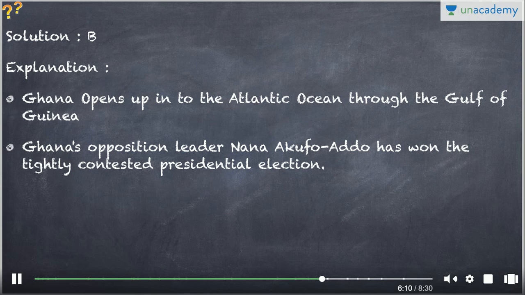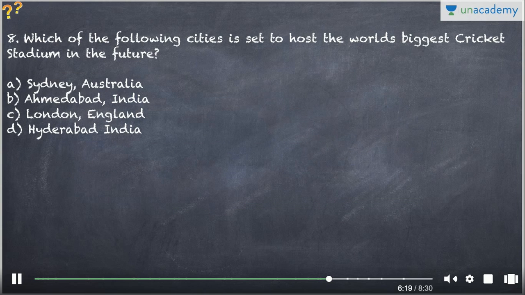And this is in the news because the opposition leader Nana Akufo-Addo has won the tightly contested presidential elections. Generally, guys, Africa-related questions are important. This year in mains as well, there was a question on the decolonization of West Africa, and that was in the news because of the conflicts in Africa and Gandhiji's issue with Ghana as well.